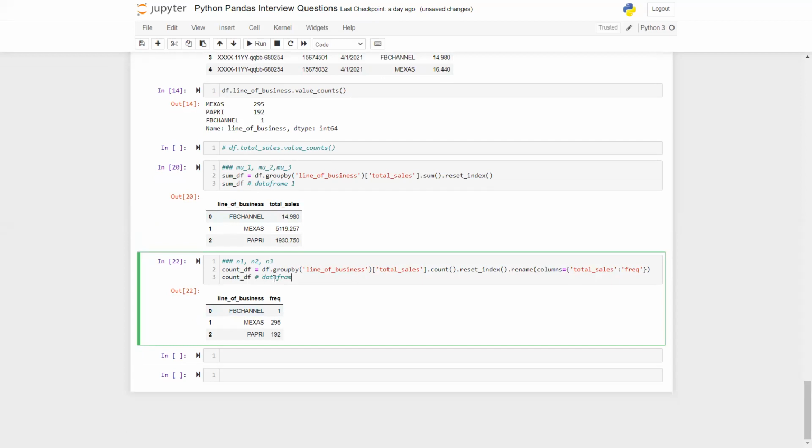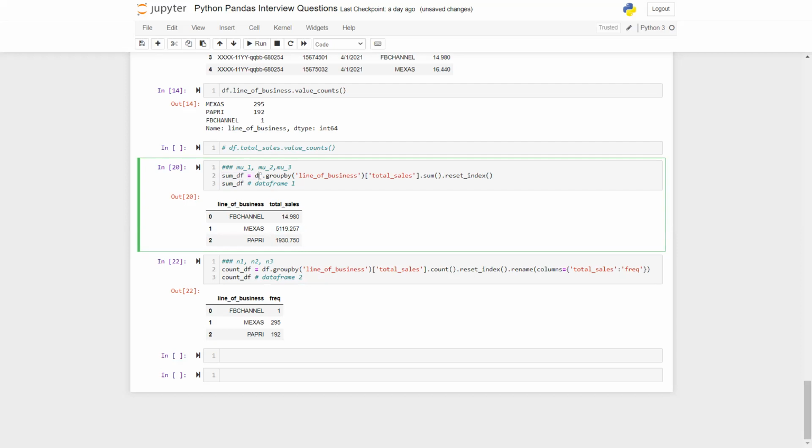The good thing is, of course, they are computed separately, but for every distinct line of business we have the result. Right now we have just three lines of business, but even if you have 1,000 lines of business, you can do that with just these two lines of code. You see, hardly there are two lines. The last line is just for display purposes. You can skip it.